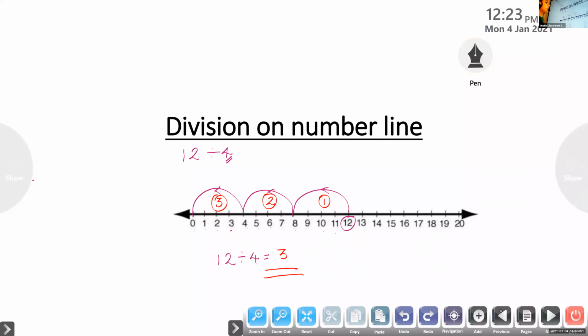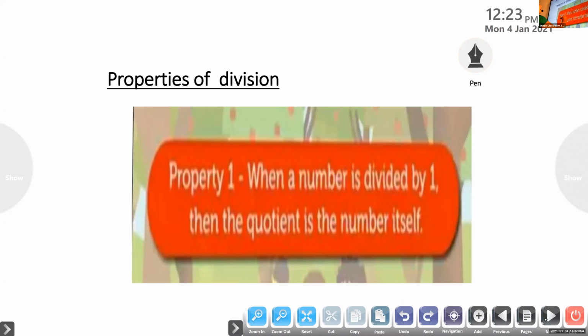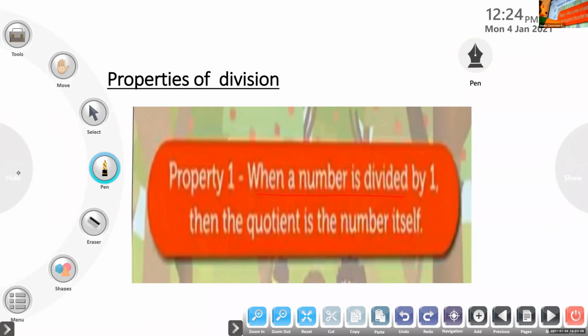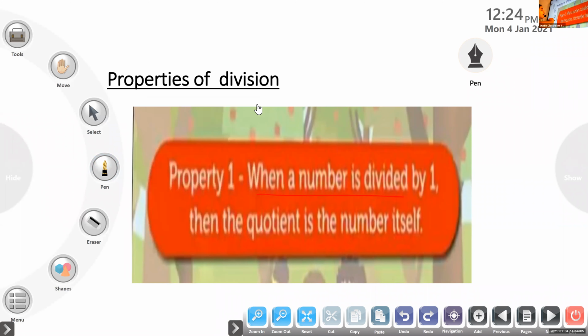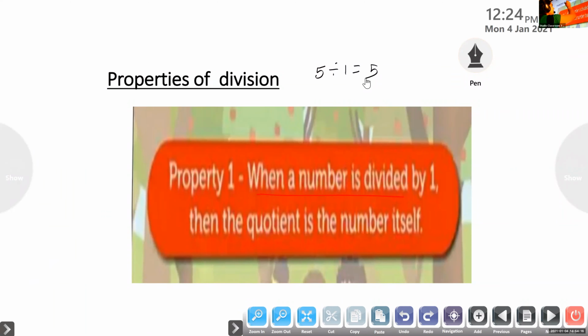So, the first property is this one. When a number is divided by 1, then the quotient is the number itself. Quotient means answer. When we divide a number by 1, we will get the same number as the answer. For example, 5 divided by 1 equals 5. 9 divided by 1 equals 9. That is the first property.